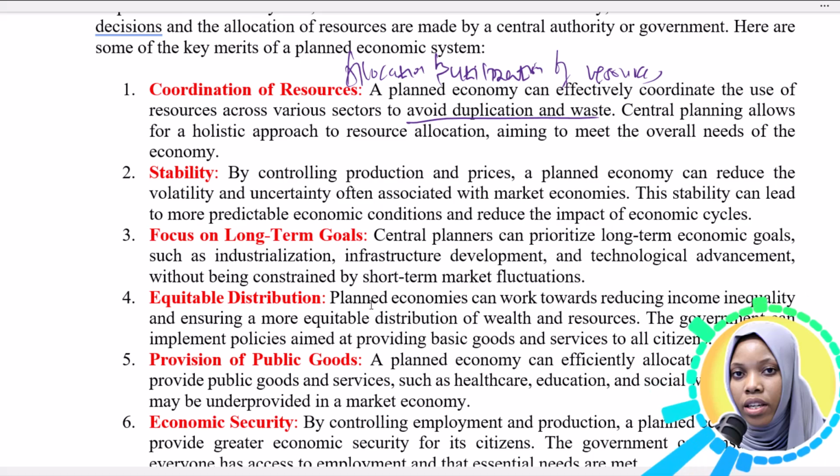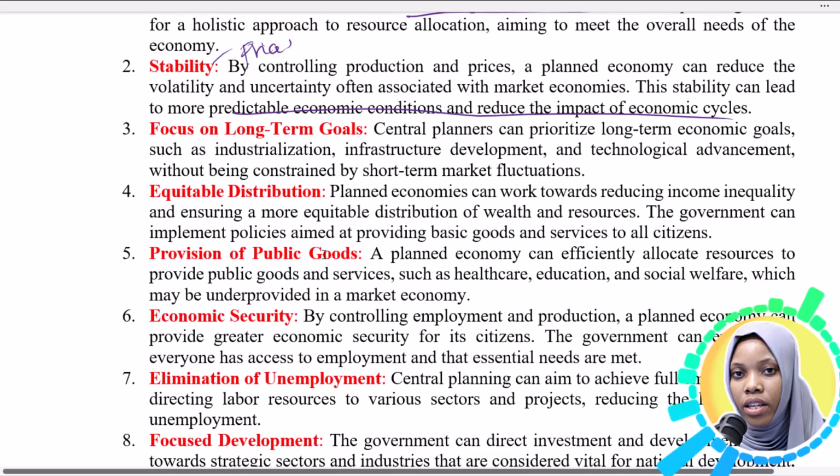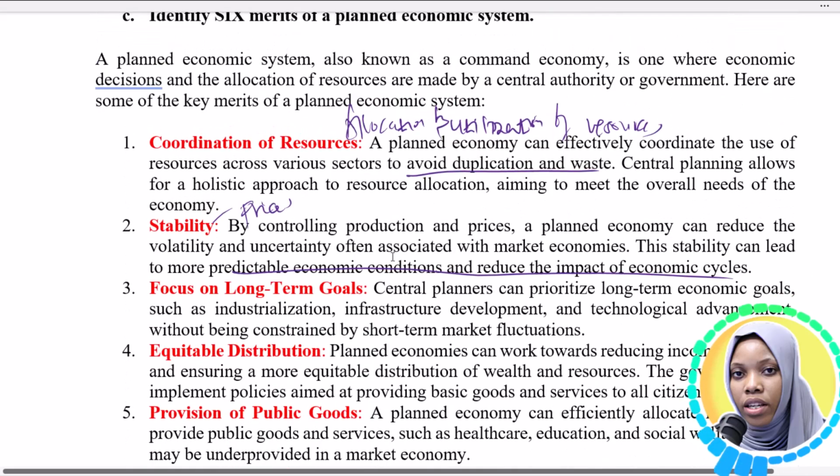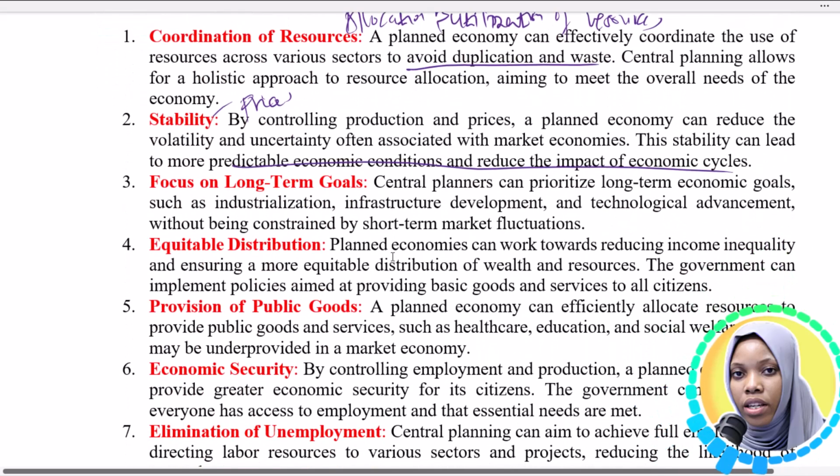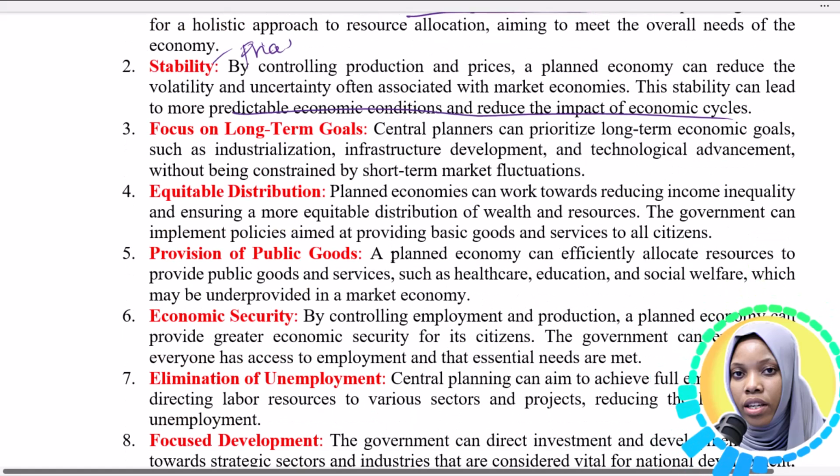And the government can ensure stability of prices. Let's talk about prices. The government can control prices, and this stability can lead to more predictable economic conditions and reduce the impact of economic cycles. And then their focus is on long-term goals. That's another advantage of the government being the sole decision maker about the economy.